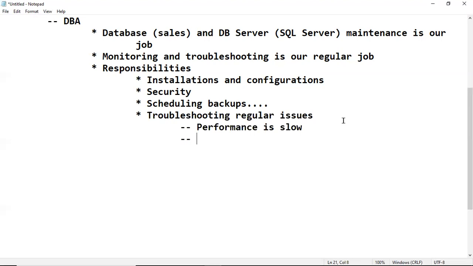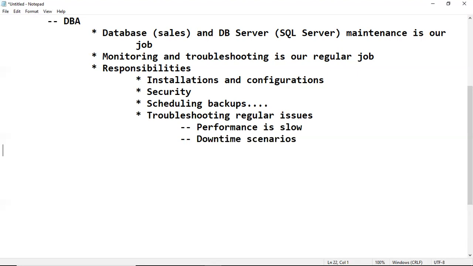The same way, we have to troubleshoot downtime scenarios. For example, the database is unexpectedly down, a disk fails, or there is an operating system related issue. Then we have to bring the database online immediately. Why? Because if the database is down, business will not work and the website is down.